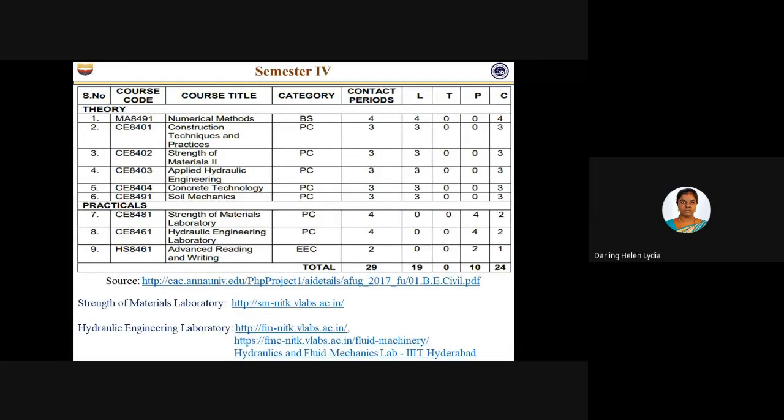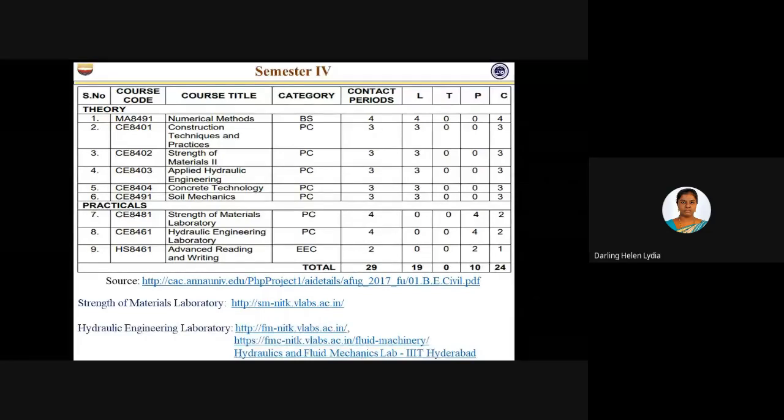Strength of materials is studied in the third semester, and with the continuation we have strength of materials 2 in semester 4, and we have hydraulic engineering laboratory. Parallel to that, we have applied hydraulic engineering theory.